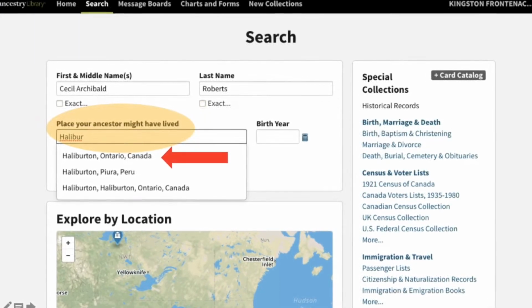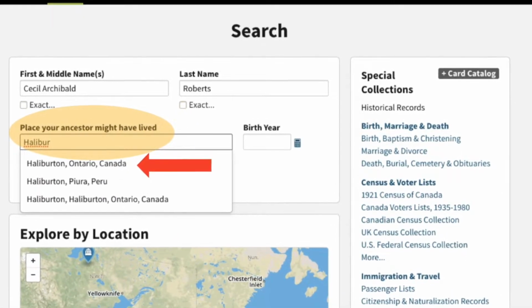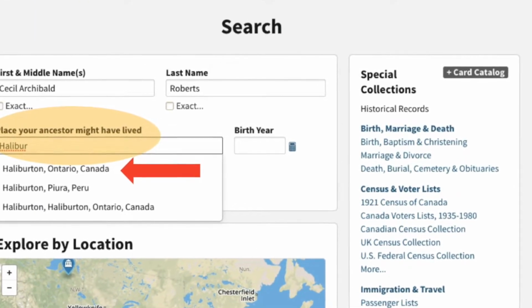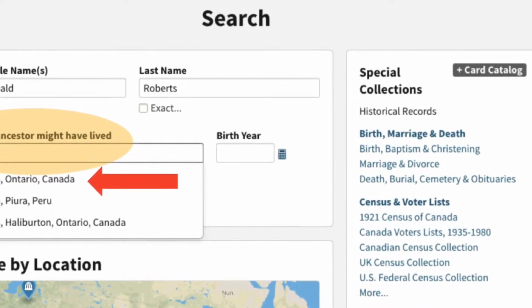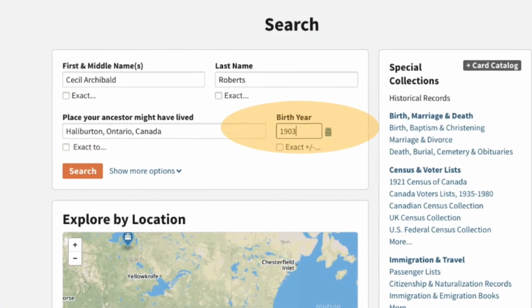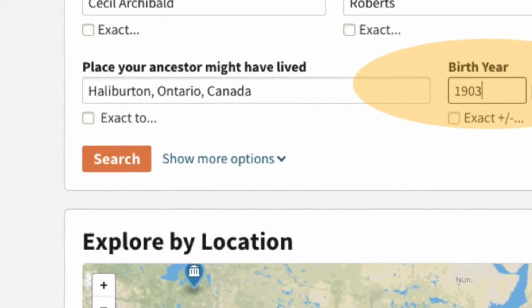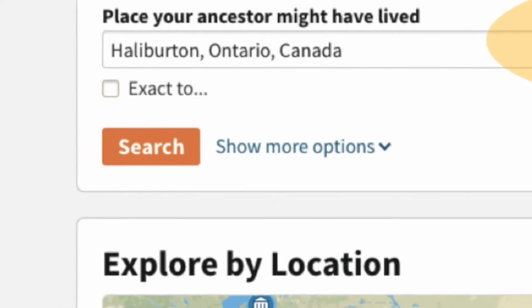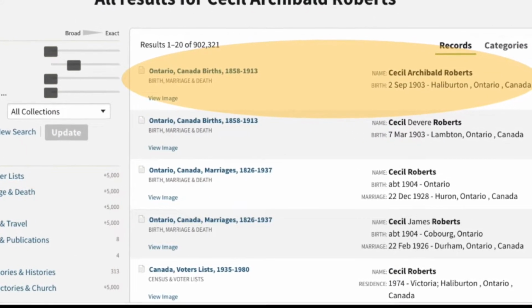Notice that each of these fields has a checkbox that says exact. Those boxes can be useful later if you decide to narrow your search. But when you first start fishing, it's a good idea to leave the box unchecked. I happen to know his birth year, but if I didn't, I could just skip this field. And then click Search. Ancestry returns a list of records that match my search terms.